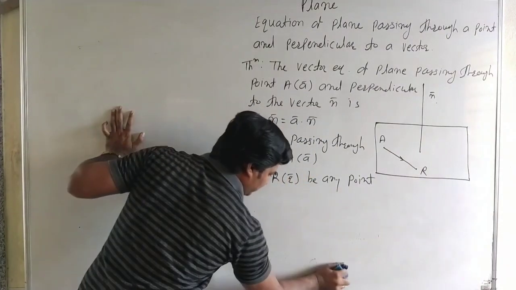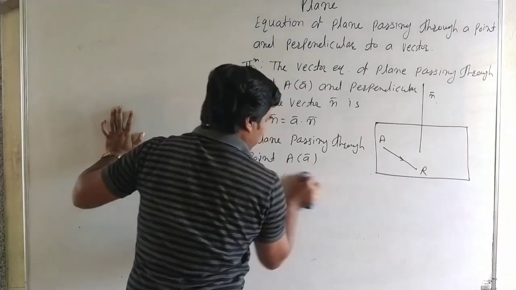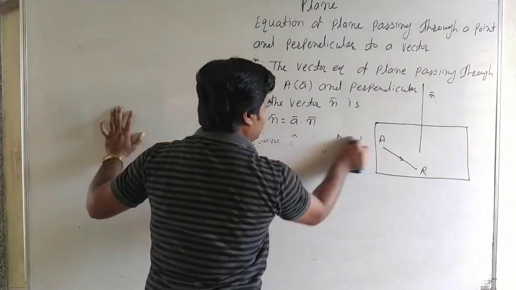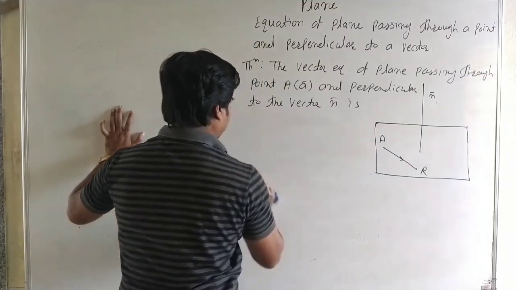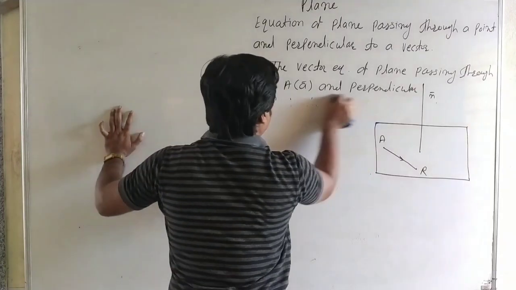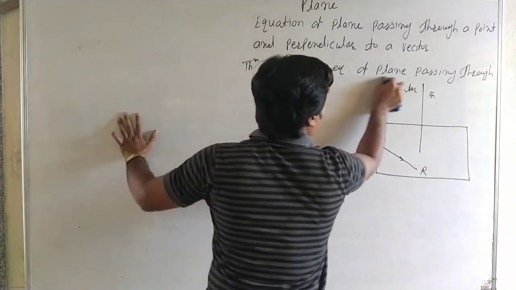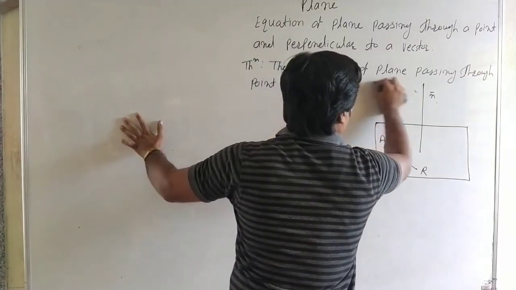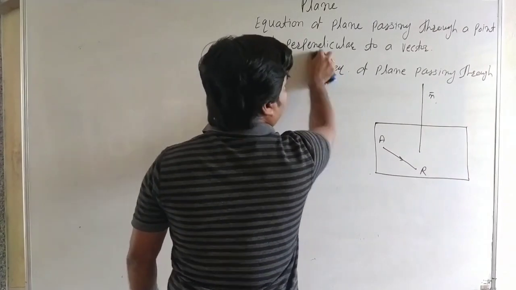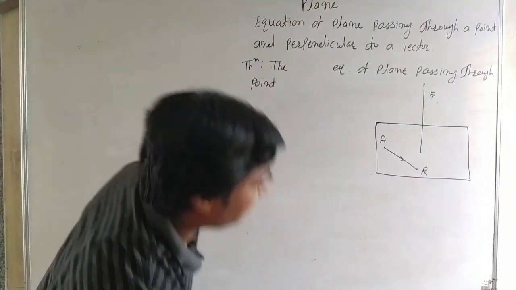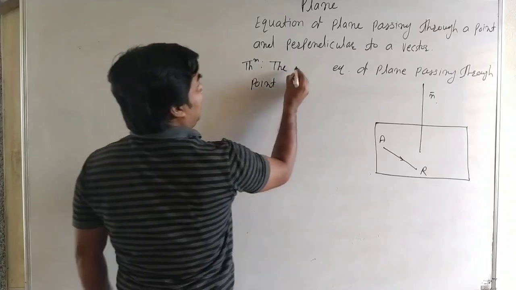Same concept used, only by the Cartesian method. Now next, the Cartesian equation.